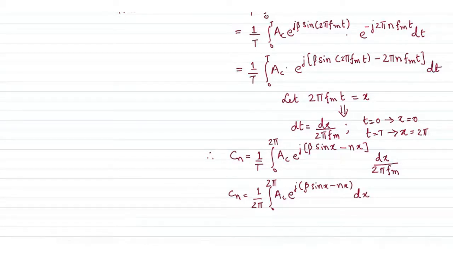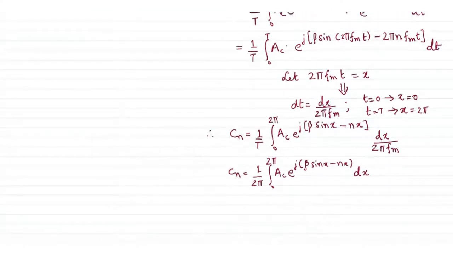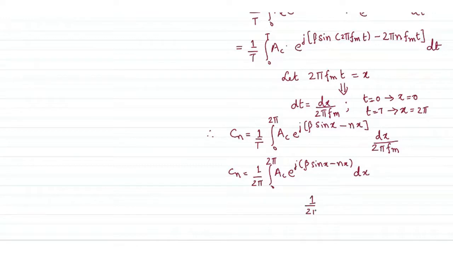So this particular expression of C_n is an important part, where mathematically we usually consider the term 1 over 2π integral 0 to 2π of the exponential j times (β sin x minus nx) dx, a very generic term, and we call this term capital J_n(β).